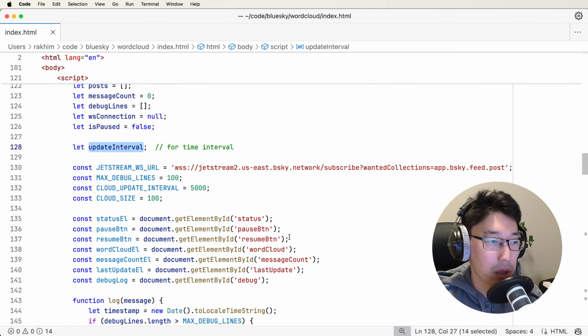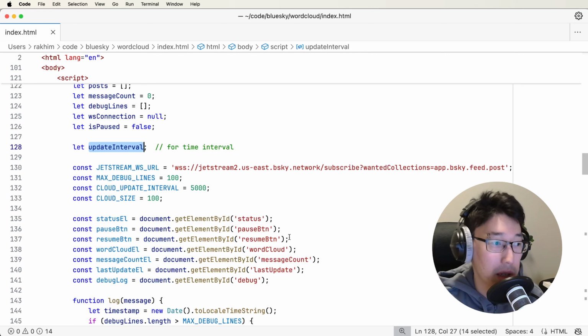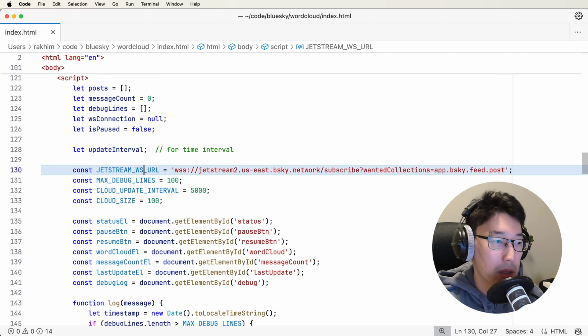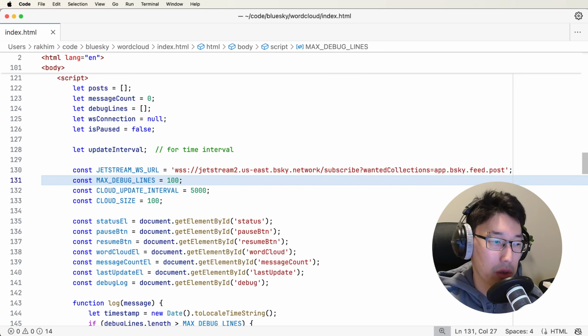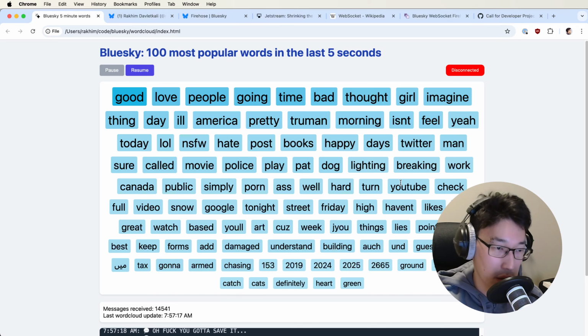This would be for the interval, for this thing that in the browser JavaScript does things every X milliseconds. So this is the URL of that Firehose lightweight Jetstream and some things you can configure. The cloud size is the number of words that I want to have in this cloud. So I want 100.